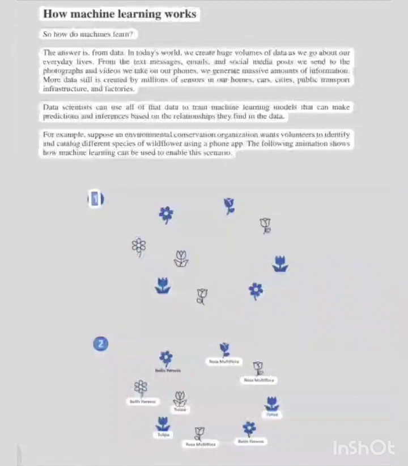1. 2. Rosa multiflora. Bellis perennis. Tulipa. Tulipa. Tulipa.